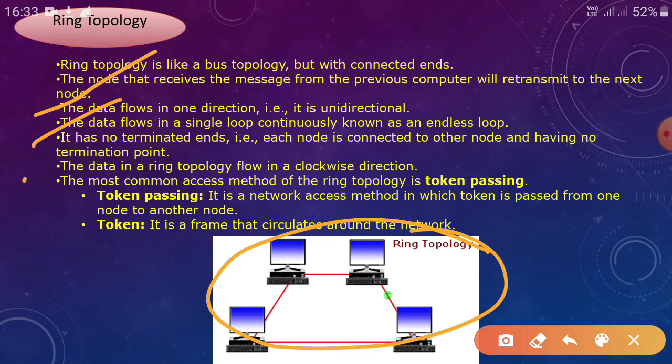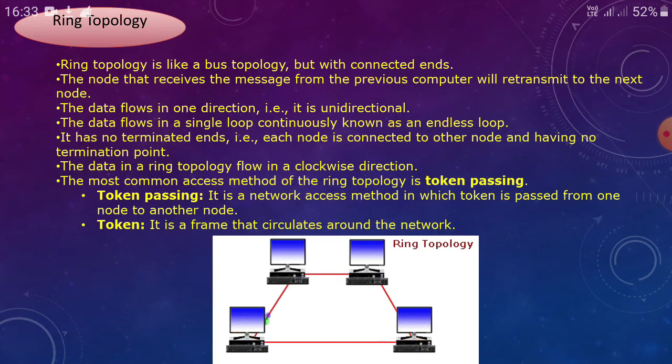Next point, it has no terminated ends. Each node is connected to another node and there is no terminal point. Next point, the data in a ring topology flows in a clockwise direction. In which direction? Clockwise direction.